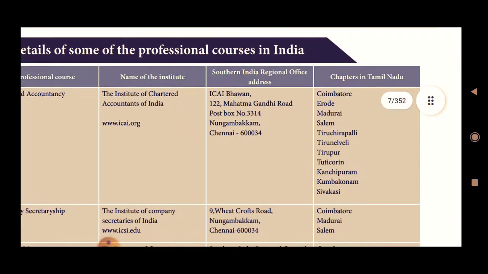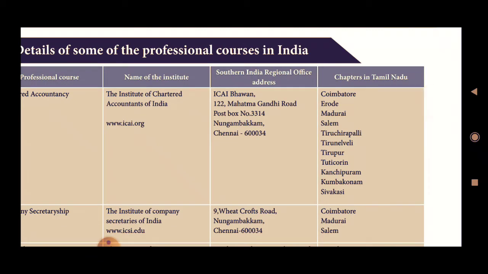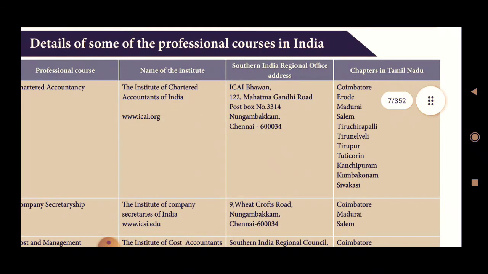Headquarters is in Chennai, and then many chapters in Tamil Nadu: Coimbatore, Erode, Madurai, Salem, Tiruchirappalli, Tirunelveli, Tirupur, Thoothukudi, Kanchipuram, Kumbakonam, Sivakasi. And this address has been given: ICAI Bhawan, 122 Mahatma Gandhi Road, Nungambakam.